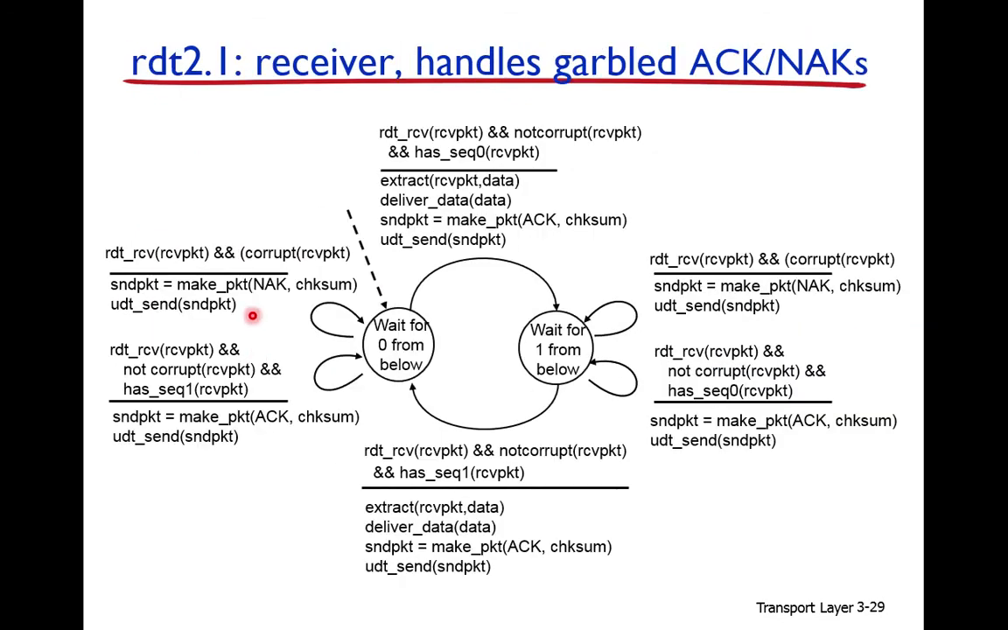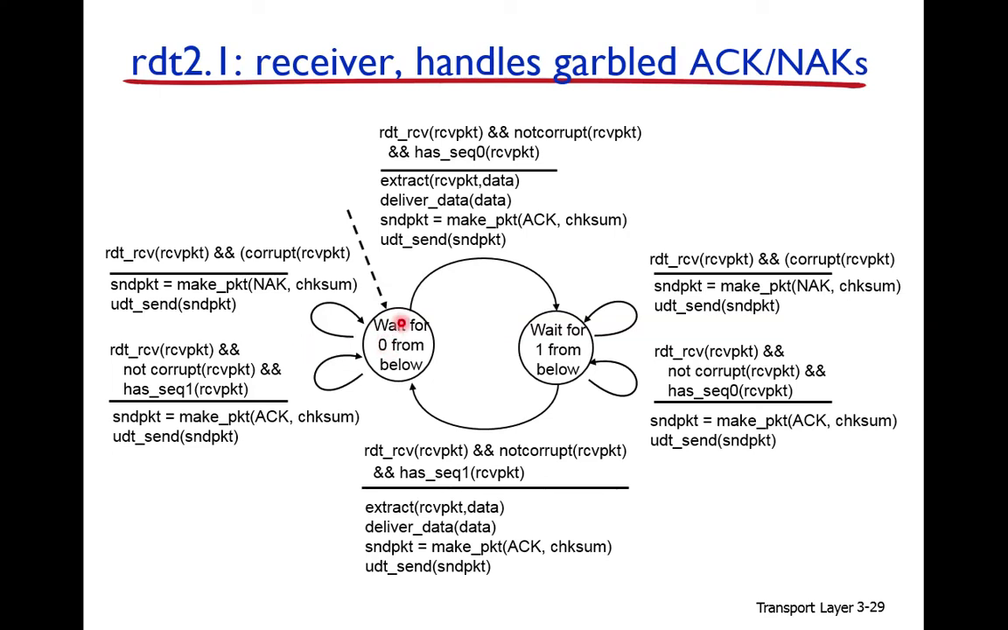So when the receiver receives the data and it is corrupt, it has a bit error, so it is discarded. And it sends a negative acknowledgement, but it computes the checksum for the negative acknowledgement. Okay, and then the negative acknowledgement is sent. Again it is waiting for the data with sequence number 0.